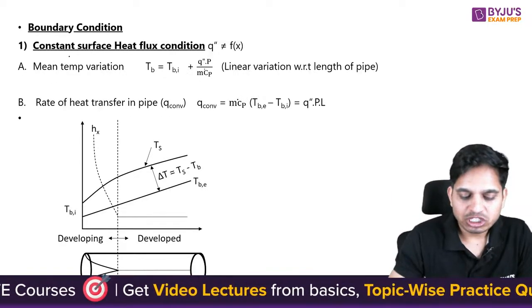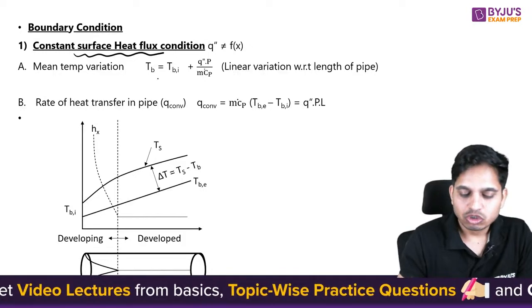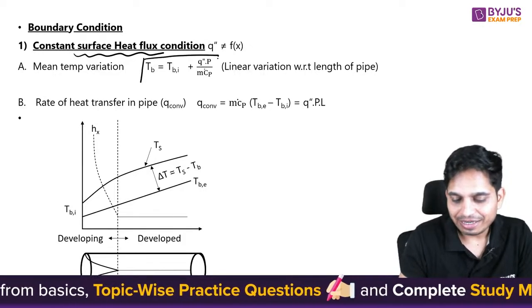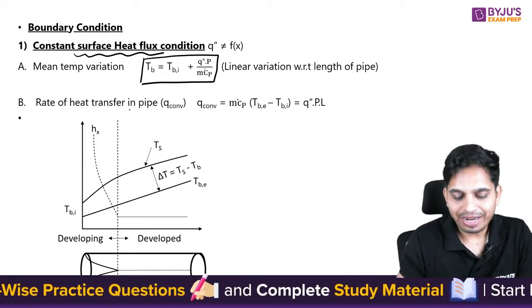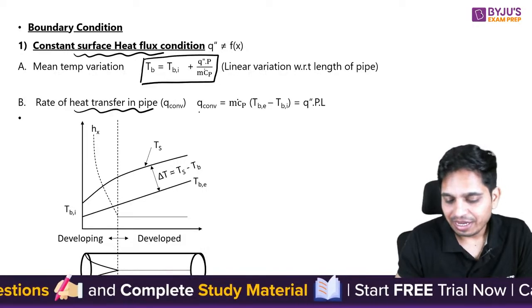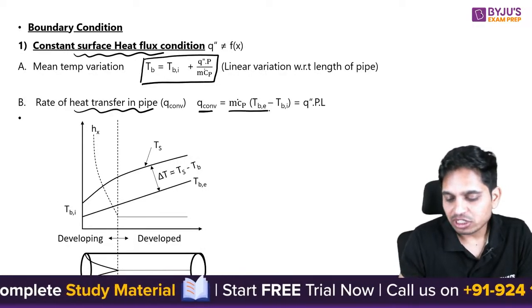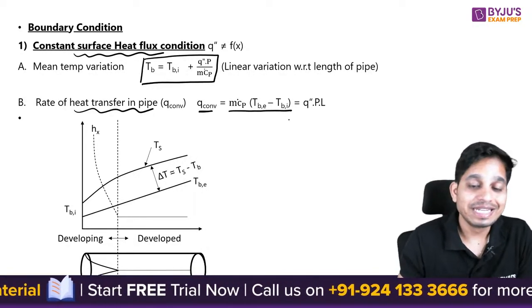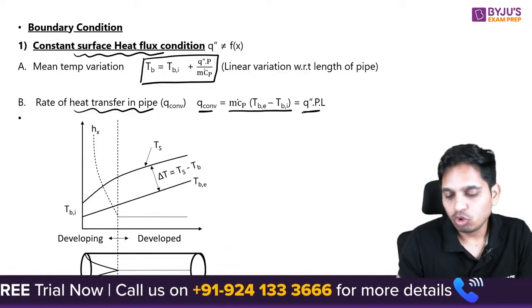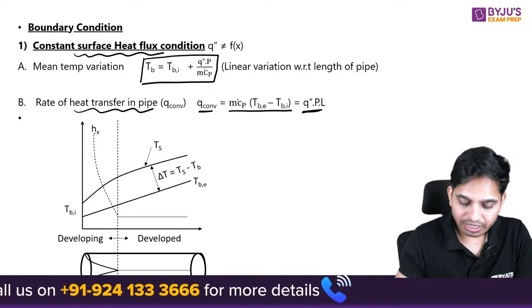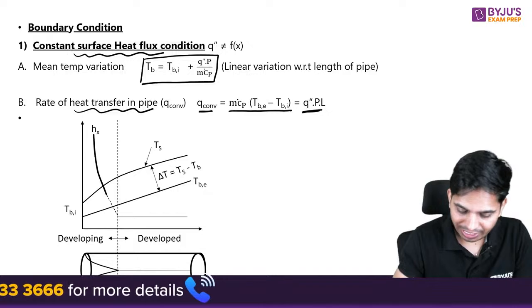Now when you have the constant surface heat flux condition, the bulk mean temperature will vary by this relation, and the rate of heat transfer in the pipe by convection is m dot Cp (T exit minus T inlet). Now here you see, I have already told you the h graph.